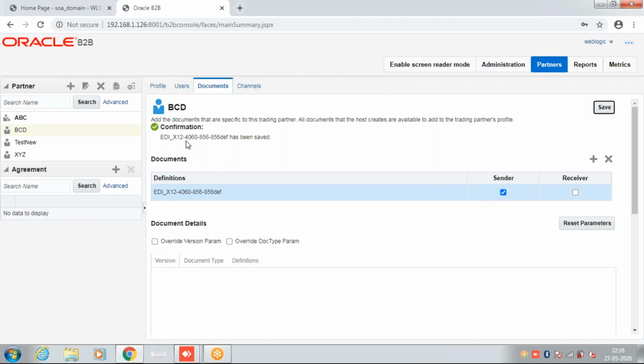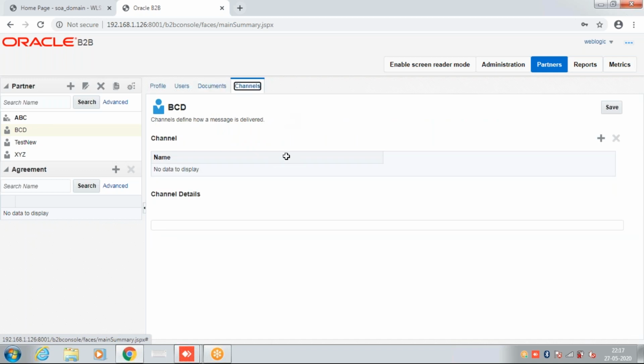For EDI 856, in the document definition by default I see only this one document type defined. For enabling the functional acknowledgement, we need to define the 997 also, and we need to enable it here while defining the agreement. So in the document, we can add all the documents that will be needed for communication with this trading partner. There can be thousands of documents if we are dealing with all types of transactions. Whichever transactions are needed with this partner, we can add all those documents here.